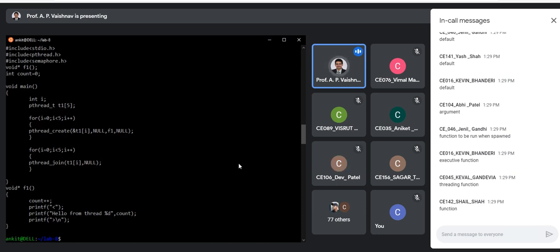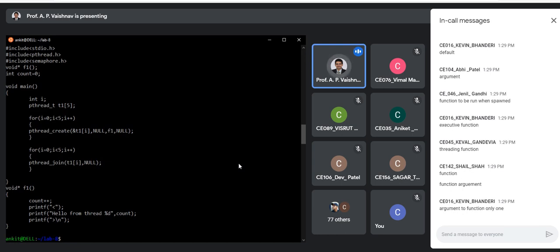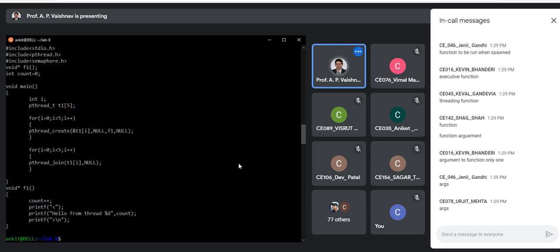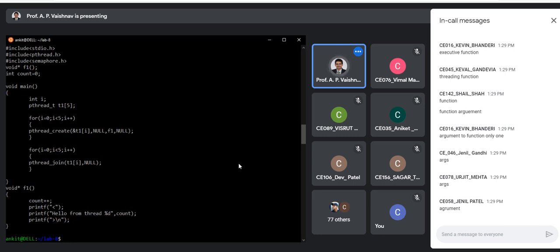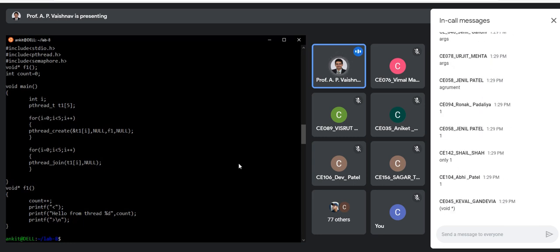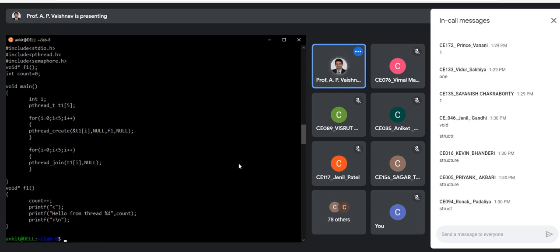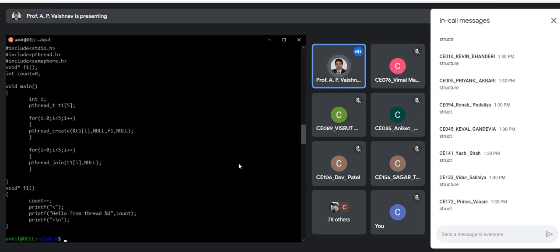What is the last argument? It is the argument to the function. Do you remember the rule of the argument? How many arguments can you pass? Yes, only one. Exactly. And if you want to pass multiple arguments, what is the option you have? Yes, either go with a structure or any other data structure that can give you a package. Mostly we use a structure. Good that you remember.